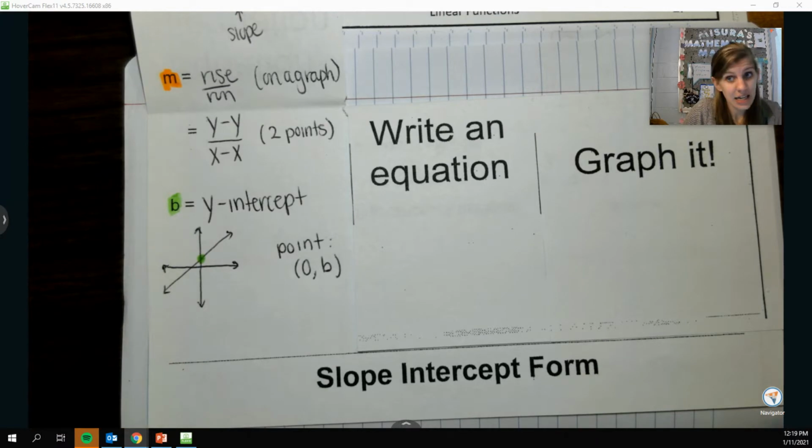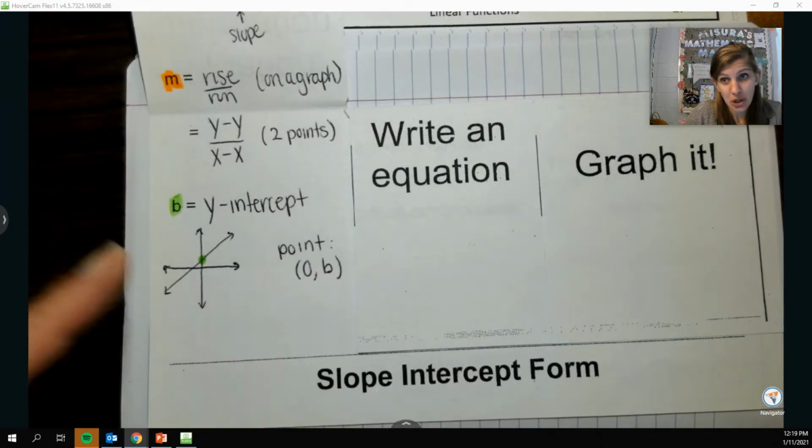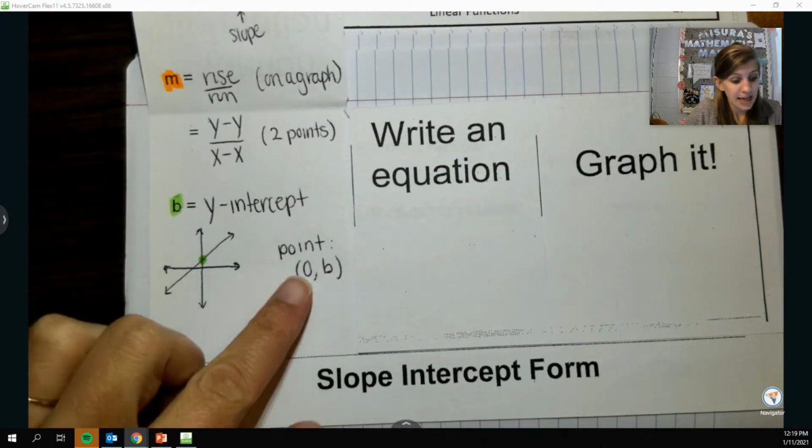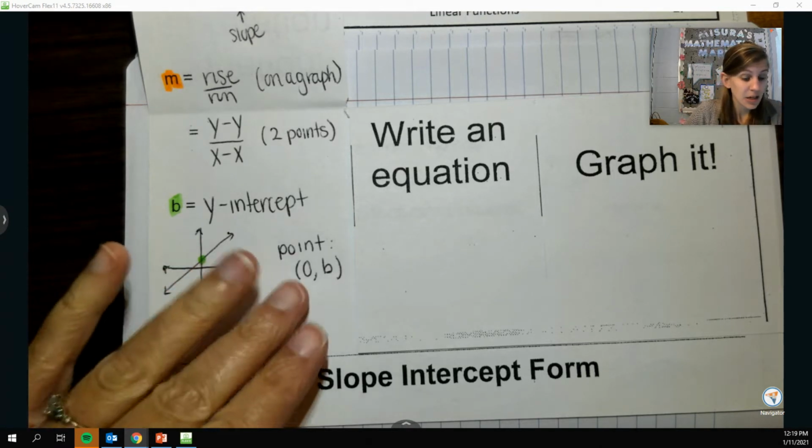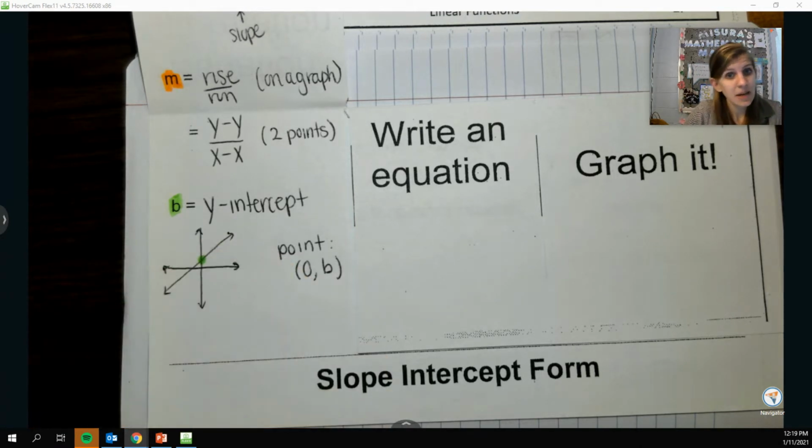Now when I plug it into my slope-intercept form, whatever this number is here just goes in for b. So like if it's 0, 2, then I'll put plus 2. Or if it's 0, -1, I'll put -1.